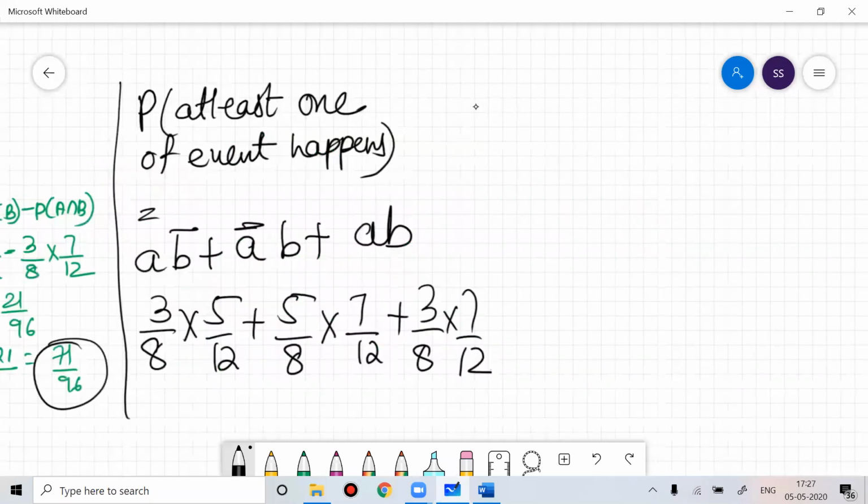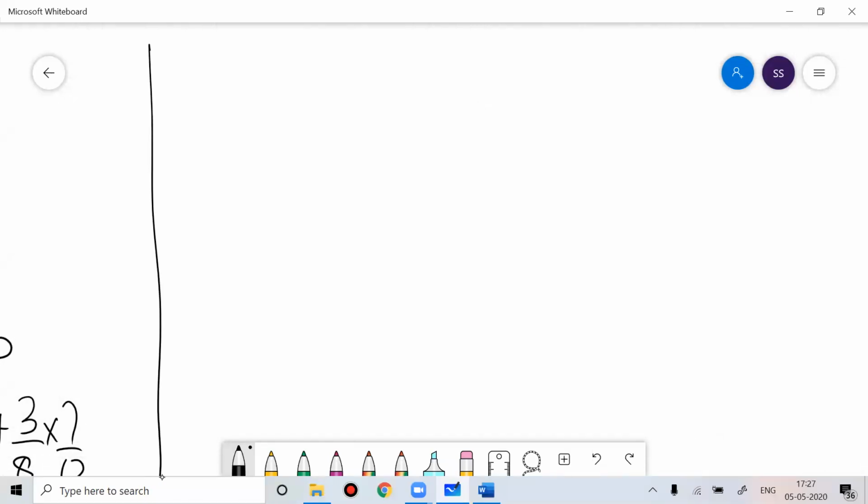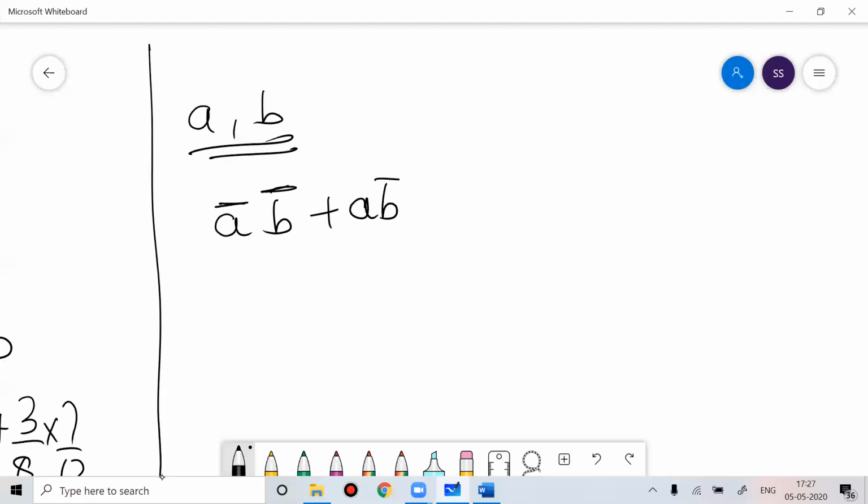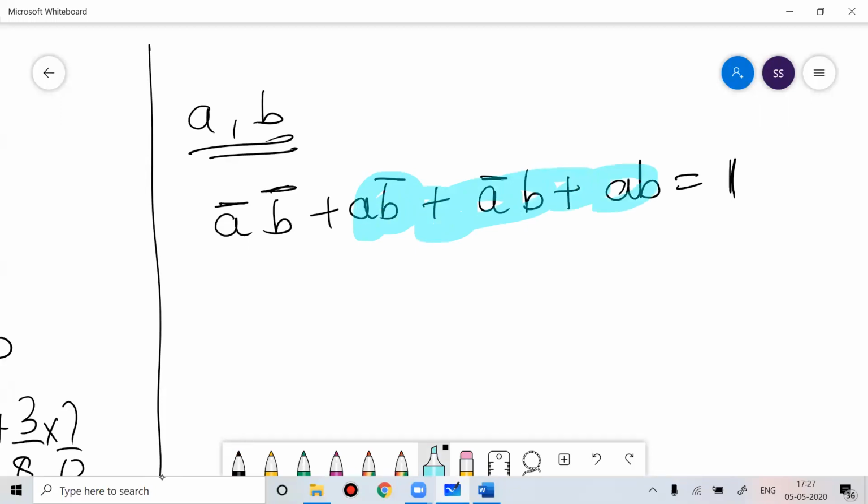So here when two events are there, A and B, what can happen? It can happen that none of the events happen, plus A happens, B does not happen, plus A not happen, B happens, plus both of them happen. That is equal to 1. If two events are there, these are the possible outcomes. When they're asking you one of the events happens, they are asking you this. I hope you all have understood.